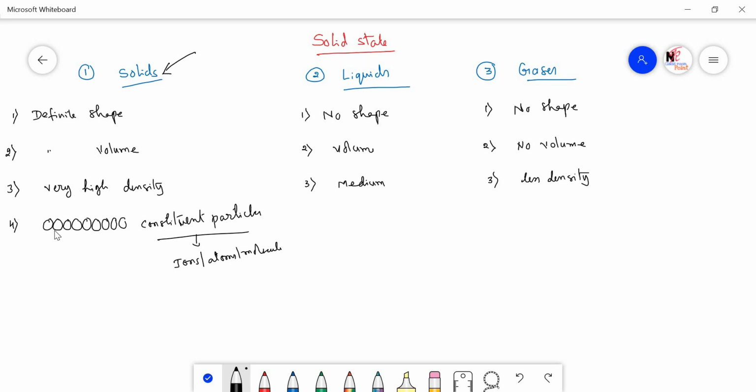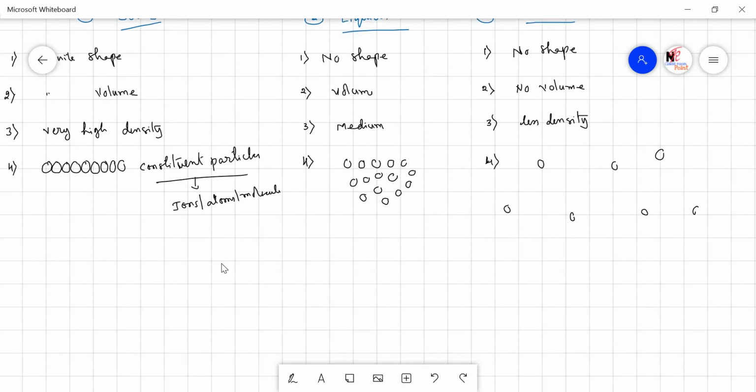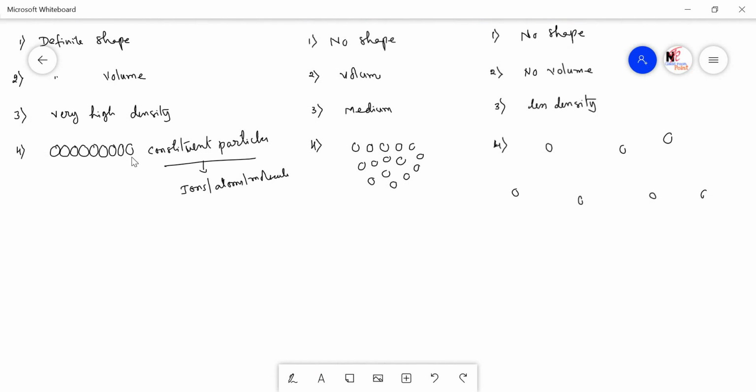In the case of the solids, the constituent particles are arranged very closely to each other, leaving no space among them. But in the case of the liquids, the constituent particles are arranged a bit away from each other. There is a medium distance. And in the case of the gases, the constituent particles are arranged very much apart from each other. What happens if the constituent particles are arranged so closely to each other, and if they are away from each other? Let us see the consequences about the arrangement of these particles.